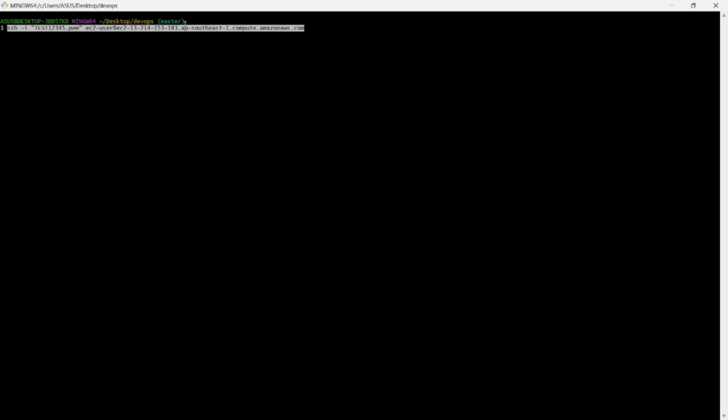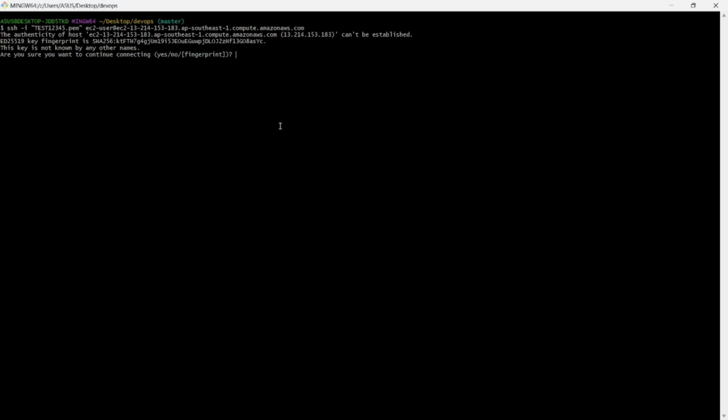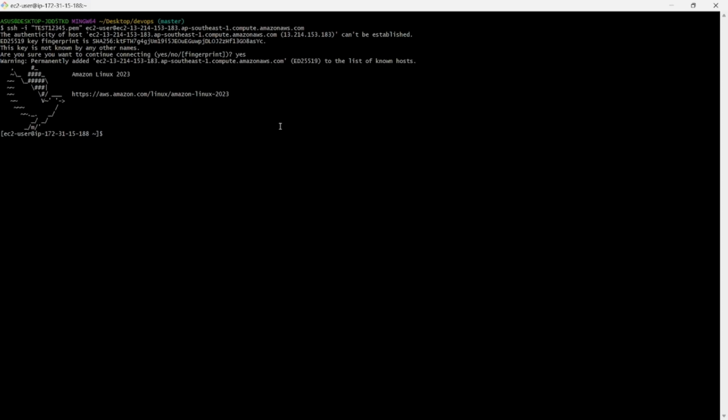We are already running one machine in one Git Bash, so I'm running another Git Bash for the second machine. Yes, I want to connect. We successfully connected to our second EC2 instance by using the SSH client.